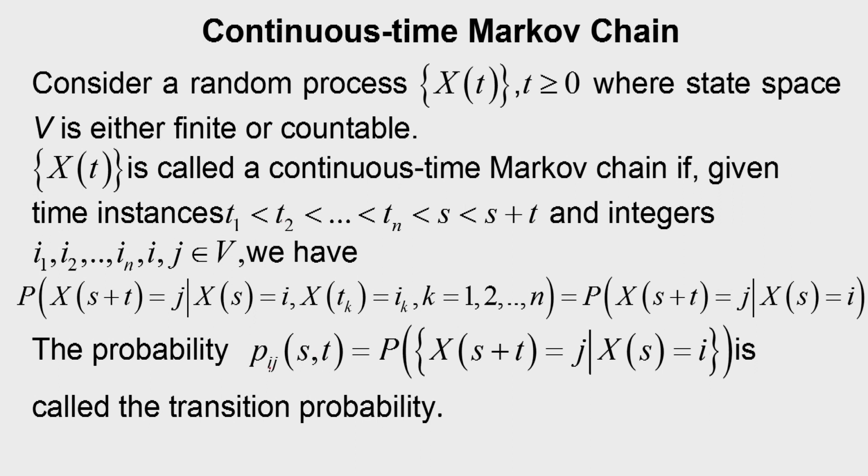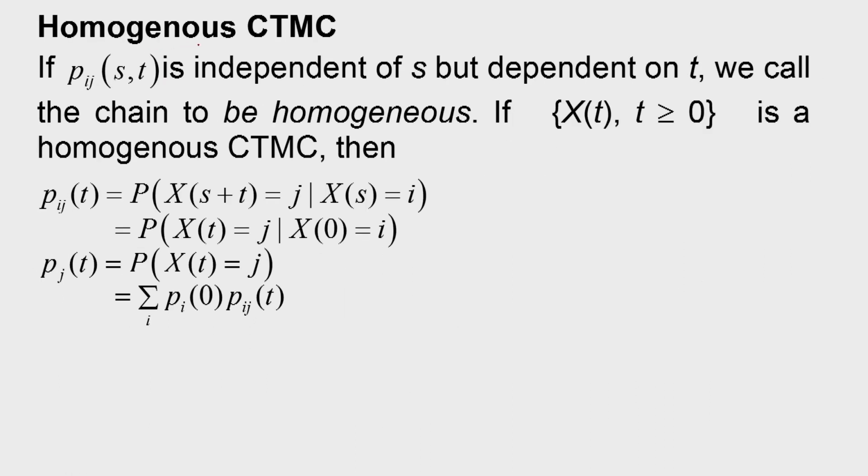Pij we can write as P(i,j) or Pij for simplicity. Pij(s,t) is equal to probability that X(s plus t) is equal to j, given that X(s) is equal to i, is the transition probability. Now we will discuss homogeneous CTMC. Suppose Pij(s,t) is independent of s but dependent on t. In that situation, we call the chain to be homogeneous. So, that means Pij(s,t) is a function of t but not a function of s.